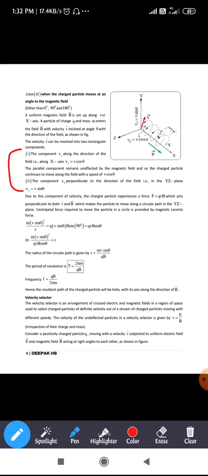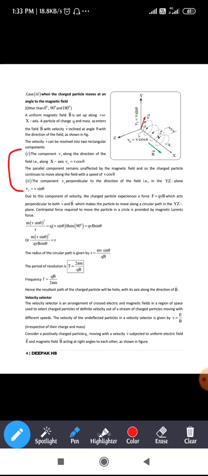How about the time period there? If you use the formula, t is equal to circumference of the circle divided by speed. If you substitute the value of r in that, you are going to get t is equal to 2 pi m divided by qb, right? Next, in terms of frequency, you can write that as the reciprocal of the time period, f is equal to qb divided by 2 pi m.